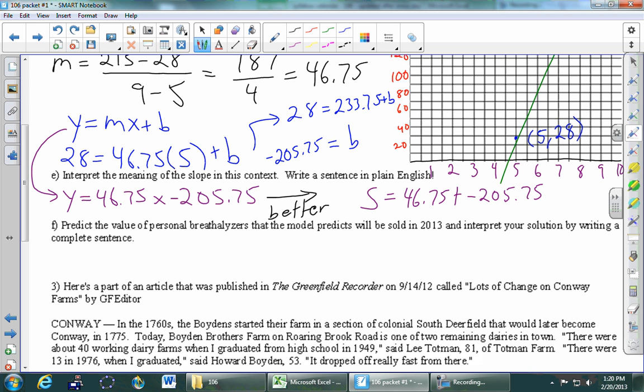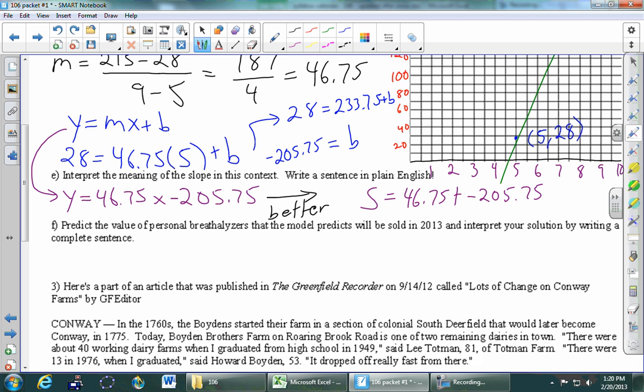Okay, part E, interpret the meaning of the slope in this context. Write a sentence in plain English. Okay, so first things first, I gotta make it really clear that when I say write a sentence in plain English that interprets the slope, that the number 46.75 is in the sentence. I'm not looking for some generic slope represents a rate of change. I'm looking for what does 46.75 represent. So make sure the number is in the sentence.